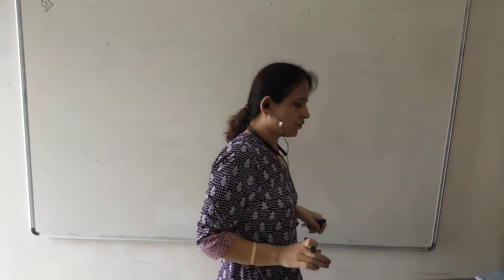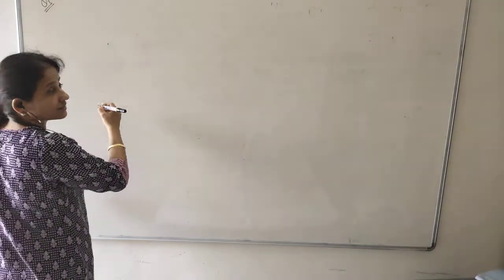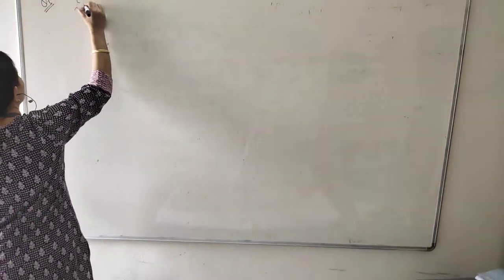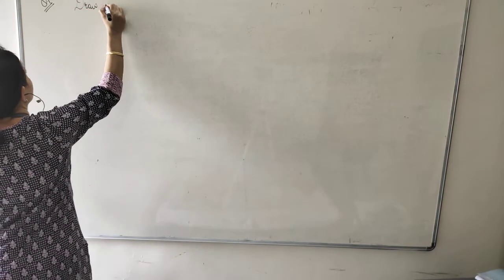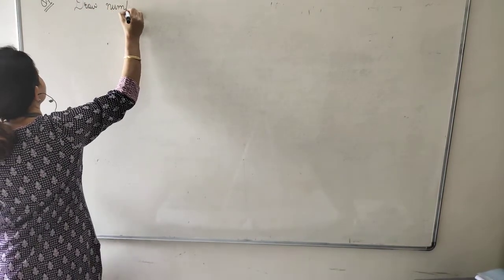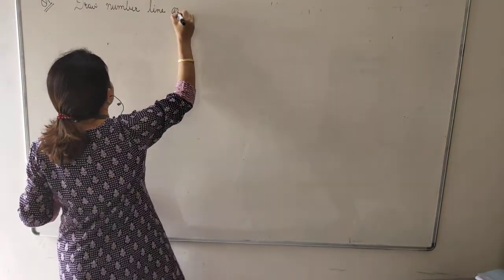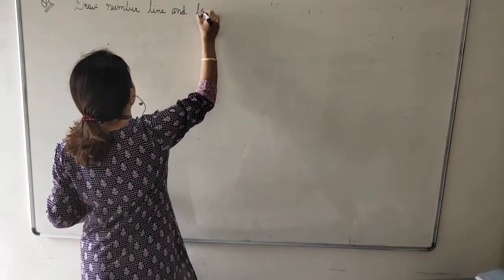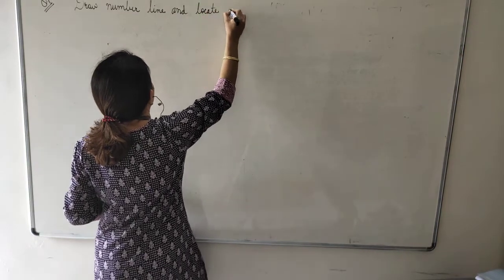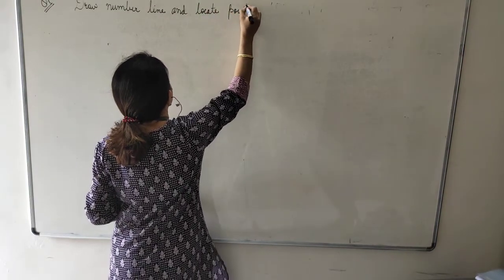Draw number line and locate points on them.